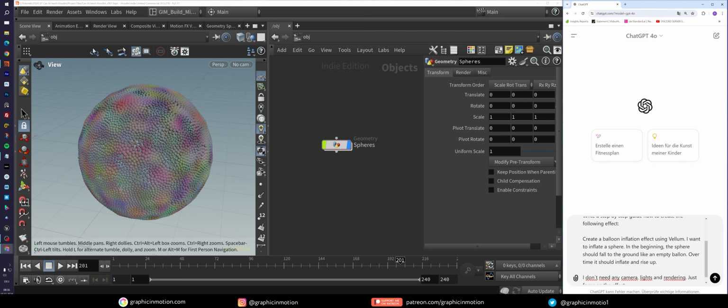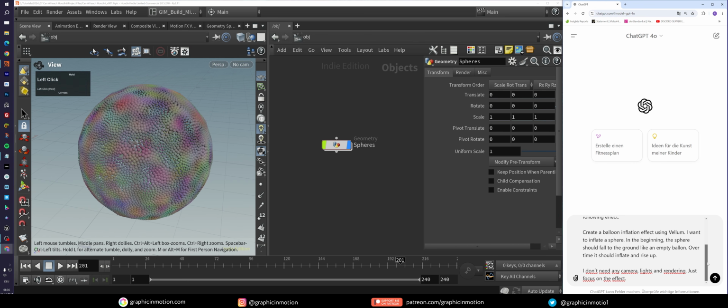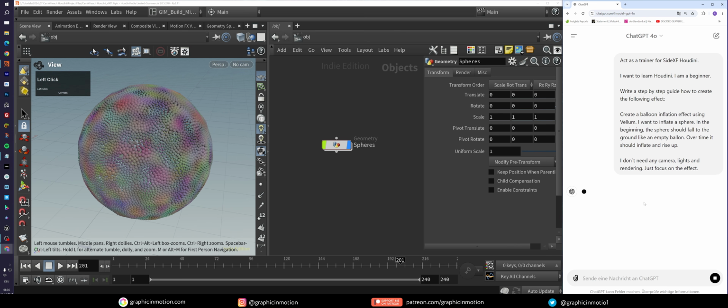Write a step-by-step guide how to create the following effect. Create a balloon inflation using Vellum. I want to inflate a sphere. In the beginning, the sphere should fall on the ground like an empty balloon. Over time, it should inflate and rise up. And again, I add this in that we don't need any camera, lights and rendering and stuff. Now let's create this and let's see what it will come up with.